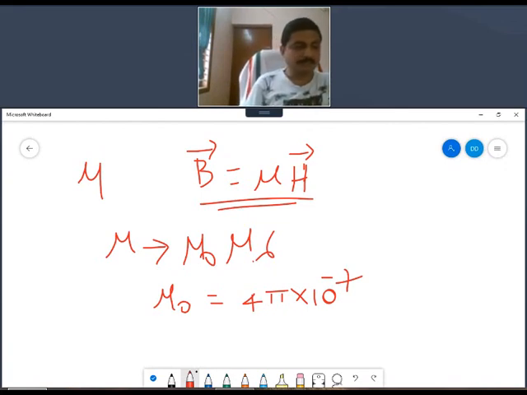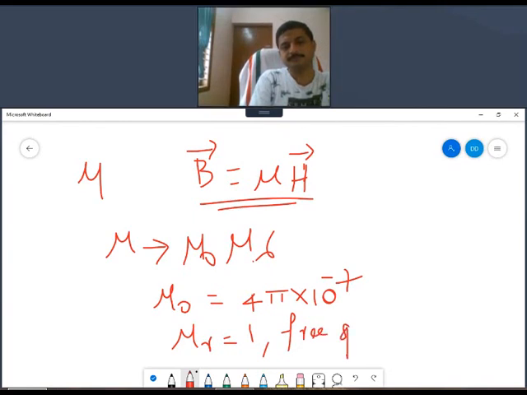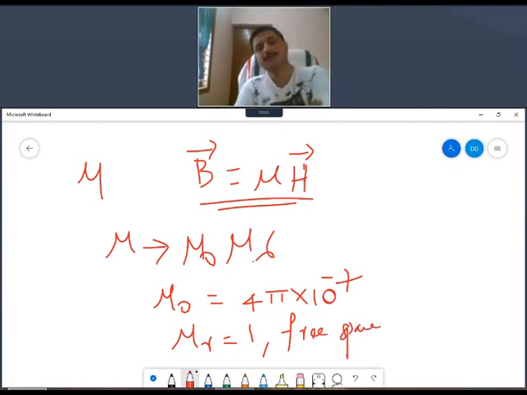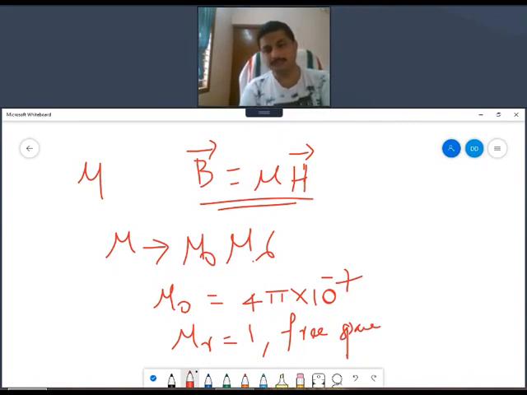Mu naught is given by 4 pi into 10 power minus 7, and mu r is 1 in free space, in free air basically. Depending upon the medium, mu r will be different: 1.3, 1.5, 2, 2.3, and so on.